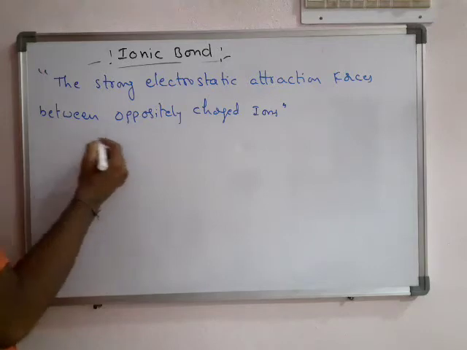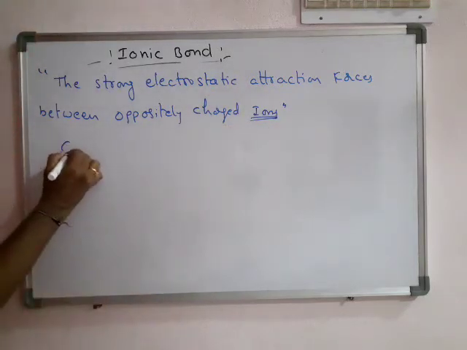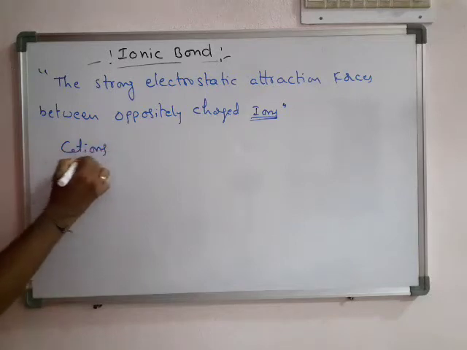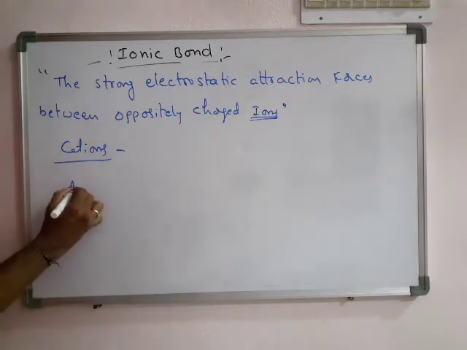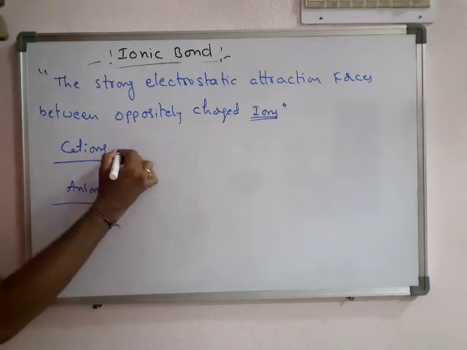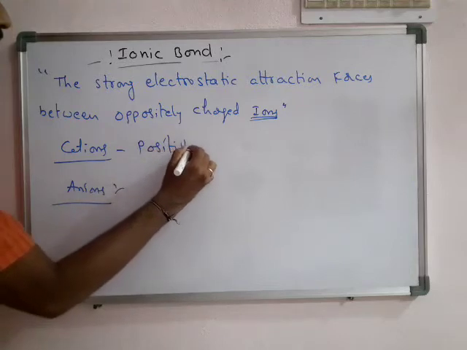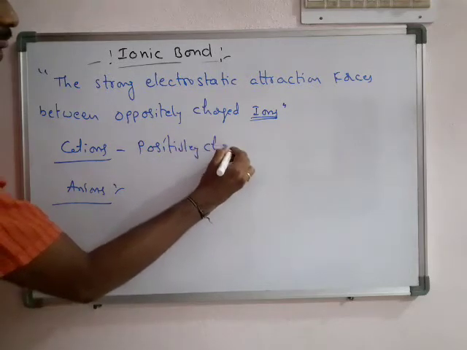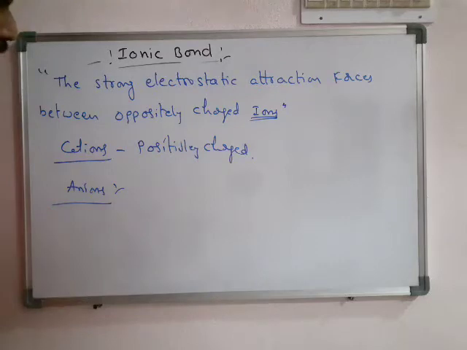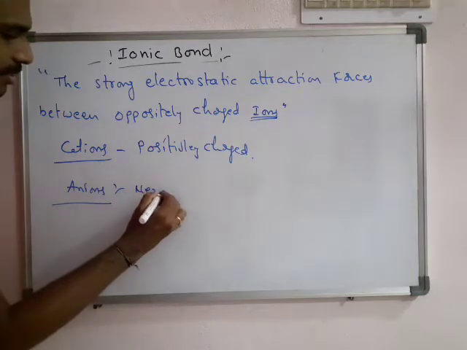So now we know what these ions are. Ions are generally of two types: cations and anions. What are cations? They are positively charged. What are anions? Negatively charged.